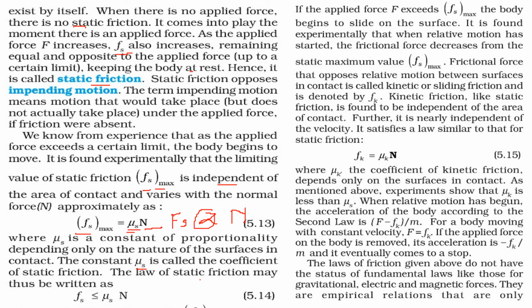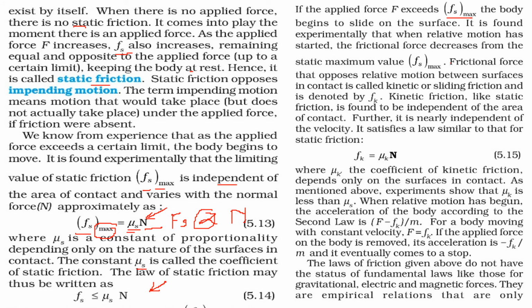And the law of static friction can easily be written as Fs, because this is about the maximum. When you talk about Fs, that is static friction, it is less than or equal to mu s N. When it becomes equal, that means you are trying to judge the maximum static force. So if the applied force exceeds this Fs max, the body is going to slide. It starts moving, below which it is not going to move.